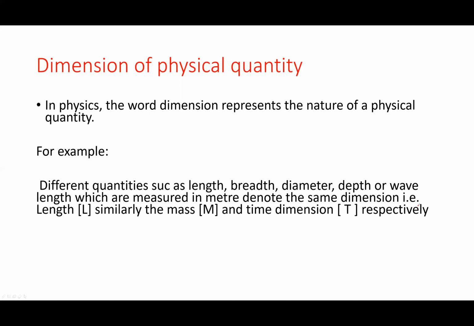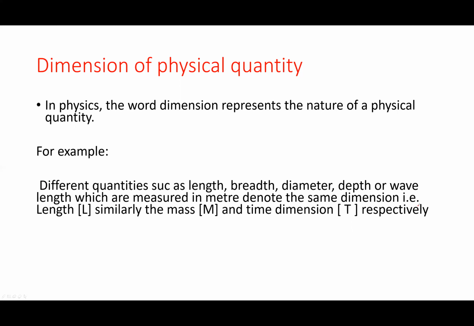For example, different quantities such as length, breadth, diameter, depth, wavelength, which are measured in meter, represent the same dimensions, because their nature is the same.